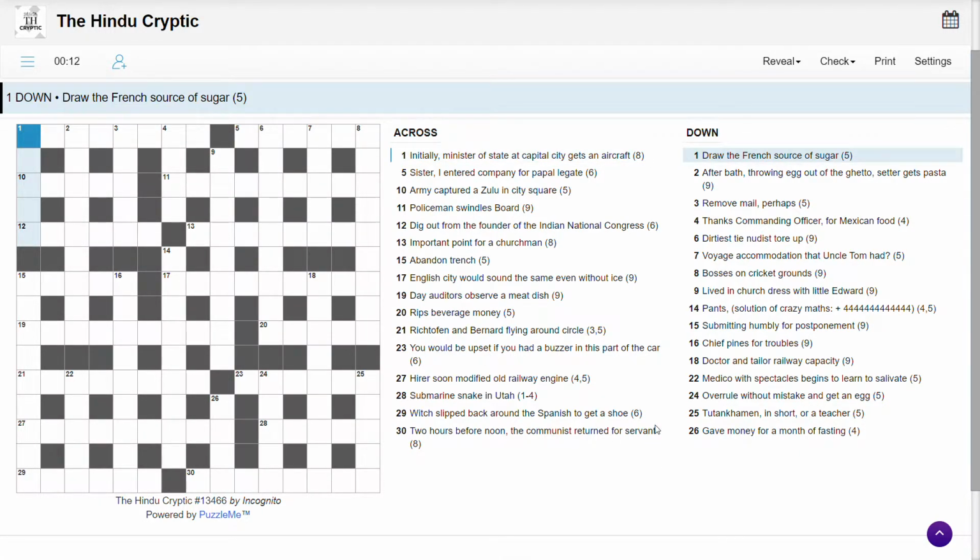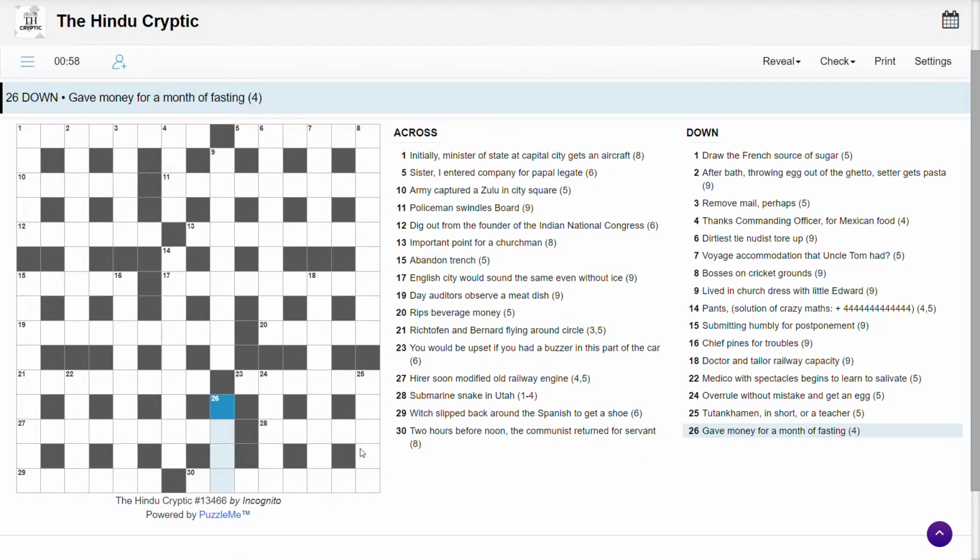Right, here we go. Draw the French source of sugar. The French, le or la normally. Draw le. Don't know that one. Initially, Minister of State at capital city gets an aircraft. Minister of State. Tricky. Submitting humbly for postponement. Not a good start today. Abandon trench.